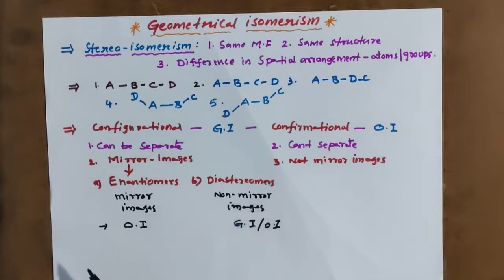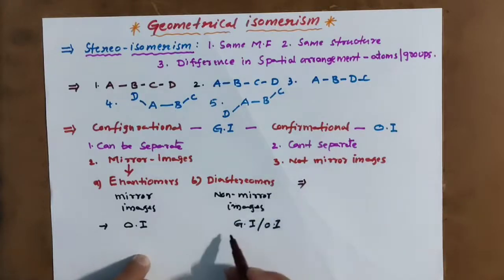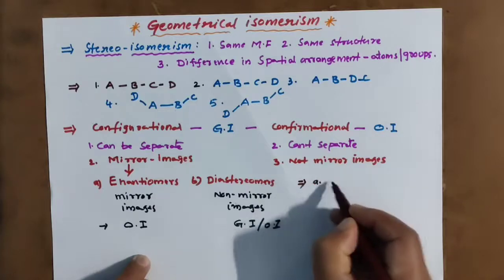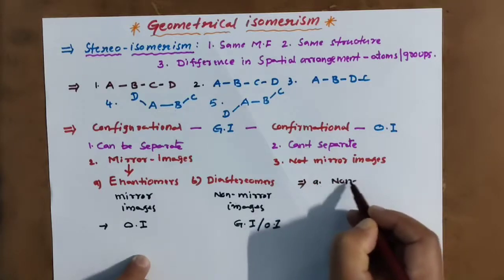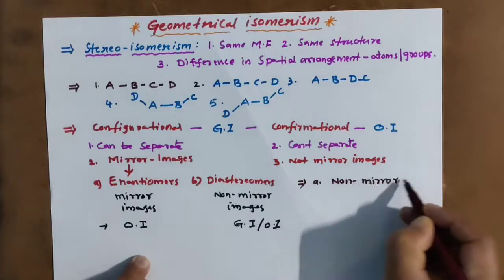Now, to show geometrical isomerism, what do we need? Condition 1: the compound should be non-mirror images.